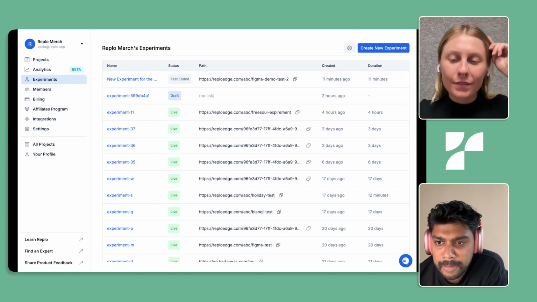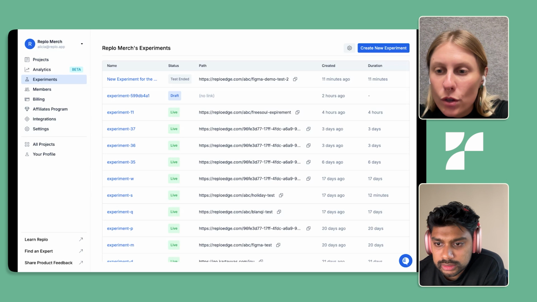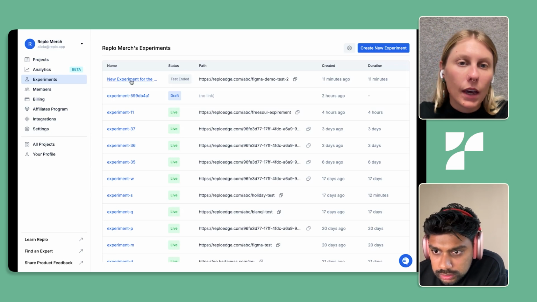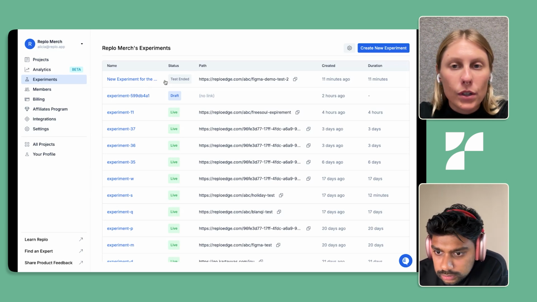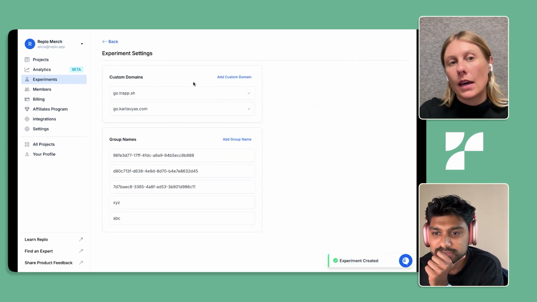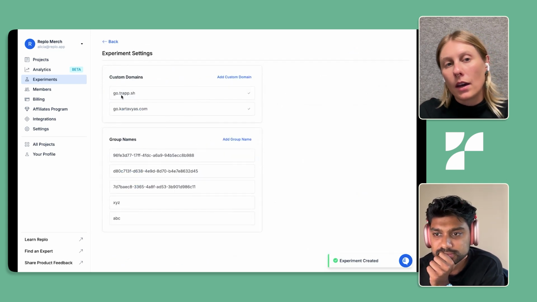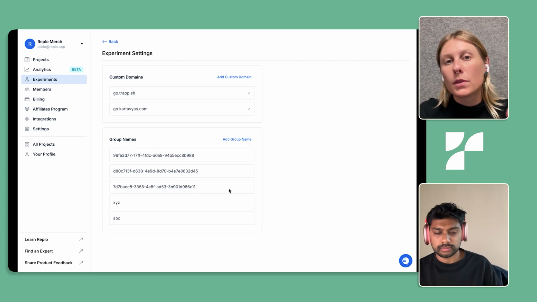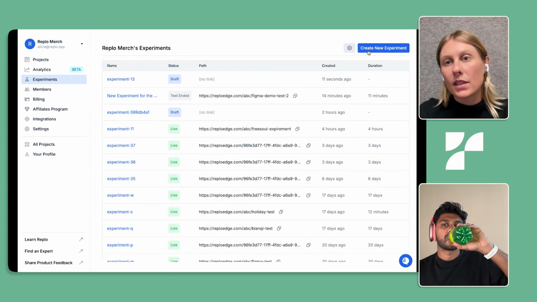Yes, I saw one question about showing how to get the experiment link again. So just to go back in, when you create a new experiment, and I'll call out the settings as well. This is the area that I talked about for setting up custom domains and setting up group names. You can do that right here in the experiment settings.